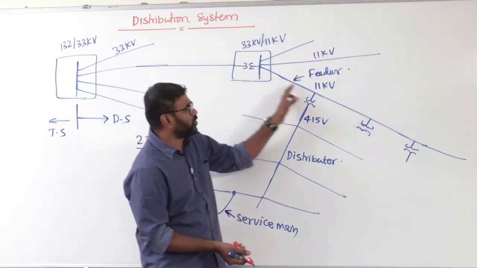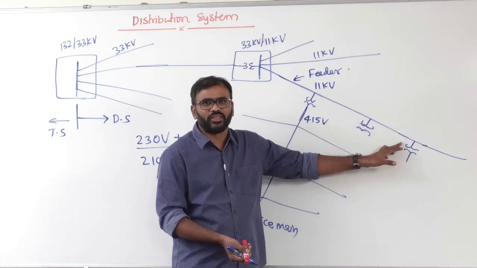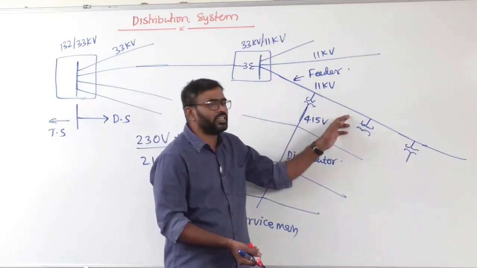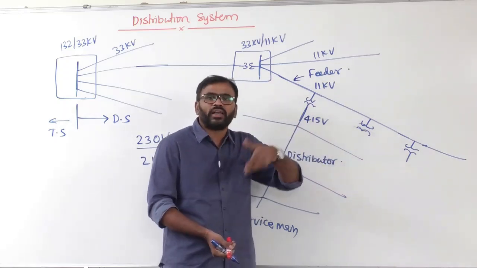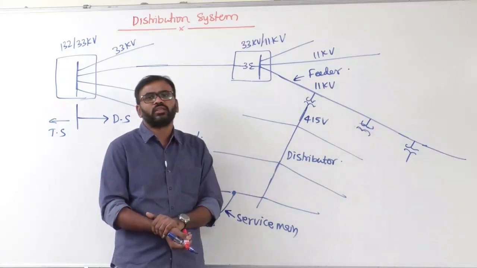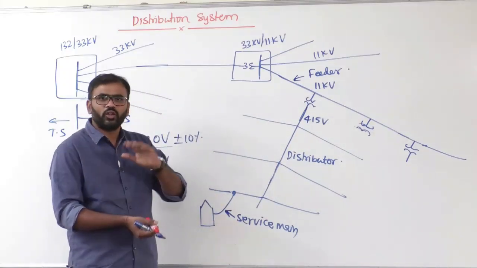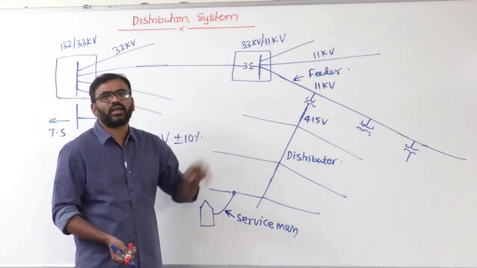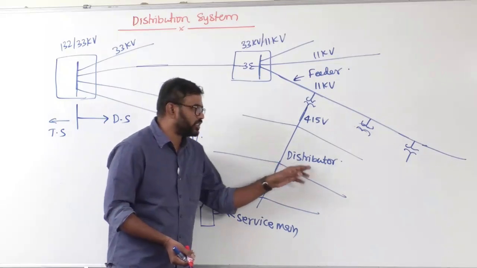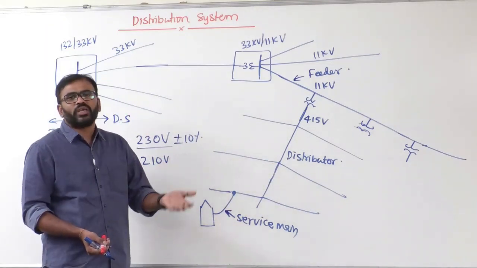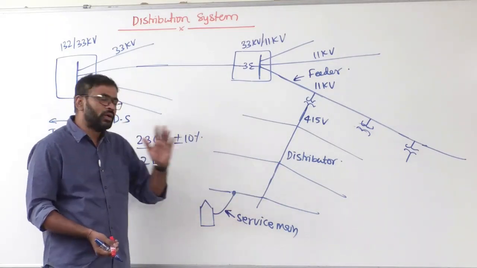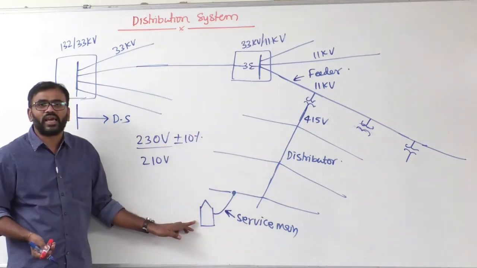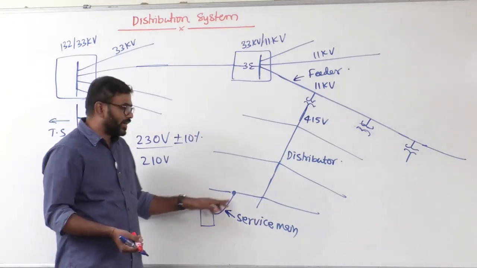That means the voltage drop is not the main criteria here. Okay? The main criteria is how much the current will be. If current increases, yes, I have to increase the size of the feeder. Now finally, the size of the feeder is calculated based on current carrying capacity. Size of the distributor is calculated based on what? Voltage drop. And size of the service main is calculated based on connected load.